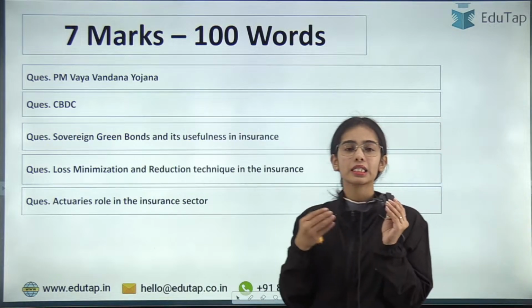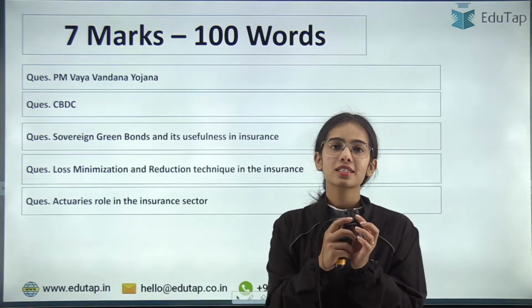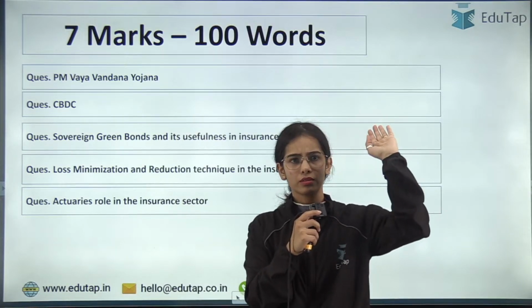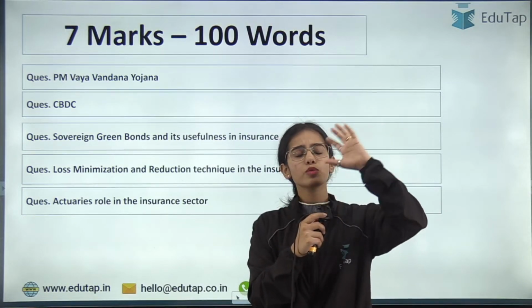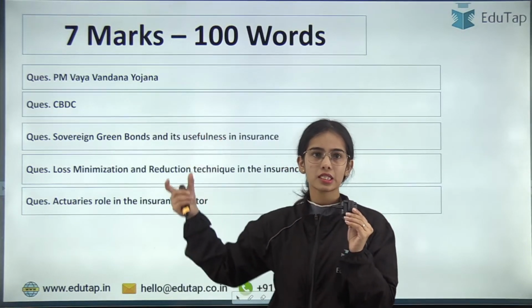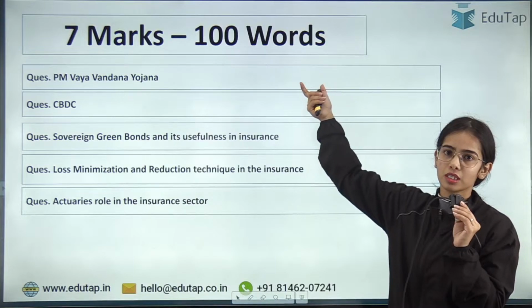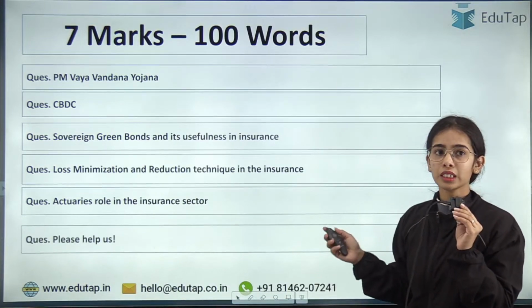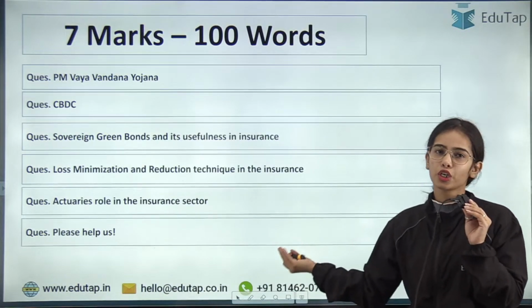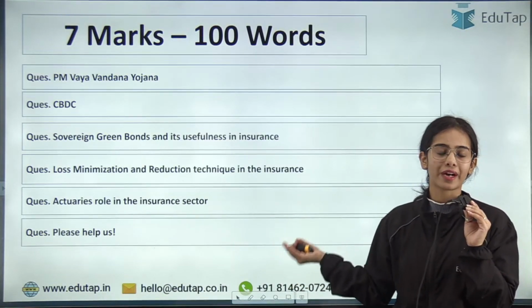So always in the ESI impacting insurance, this is a pattern: some questions are from your syllabus, some questions are general, either current affairs or some general topic they have given, and some questions are from schemes. This year we could only see one question from the schemes. Okay. Next is any other question. If you know about any other question, do help us in finding it.